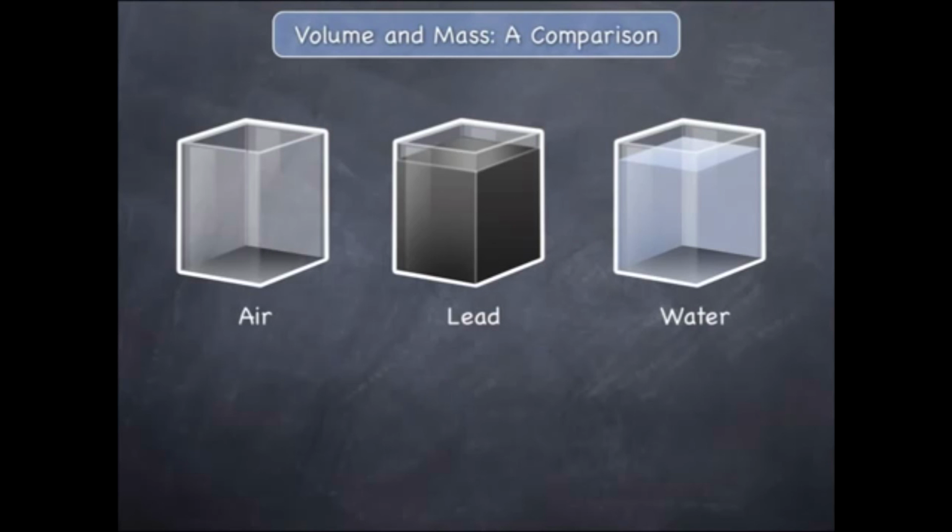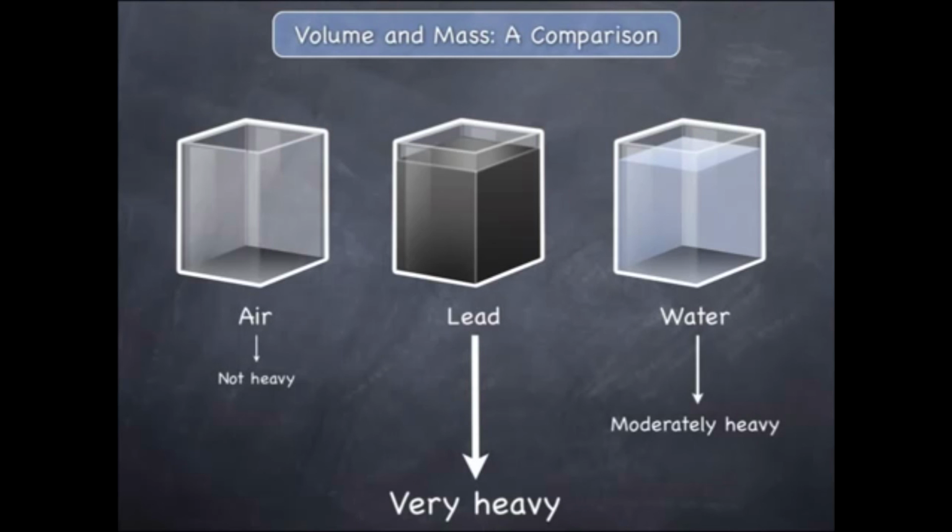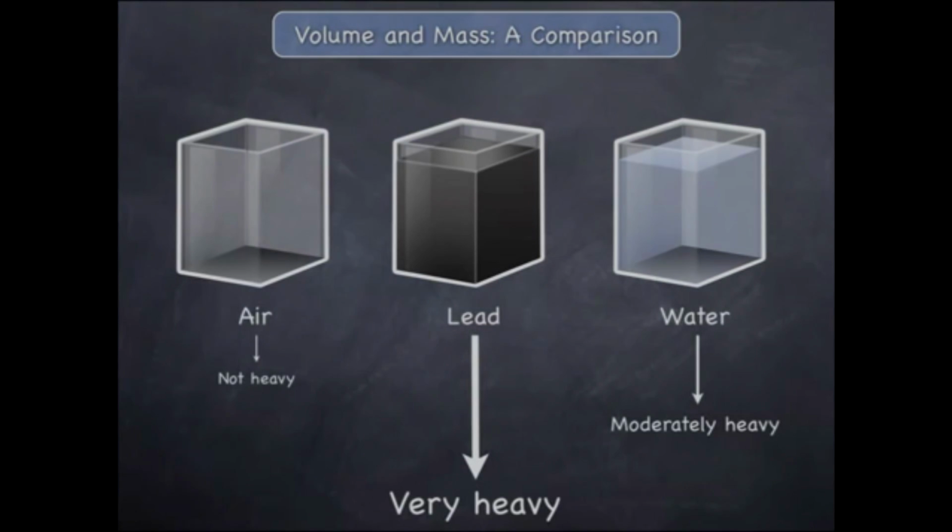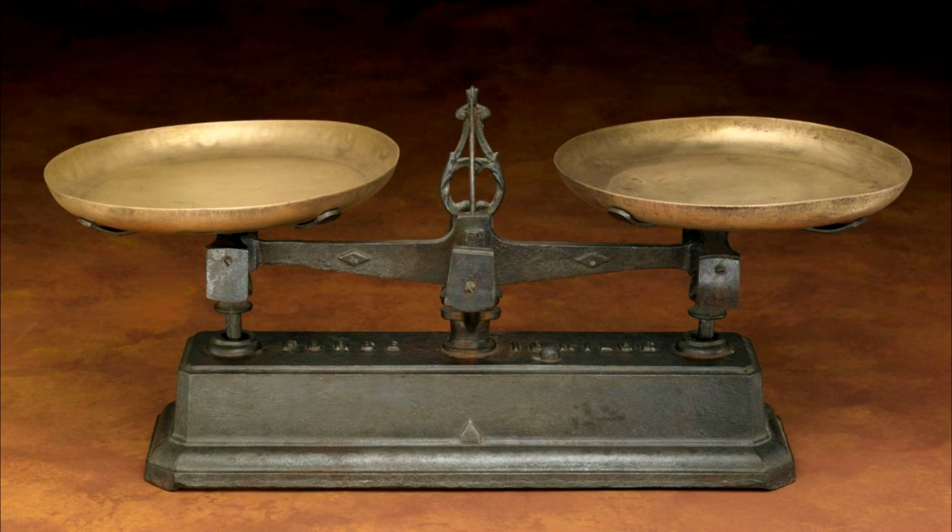The first container, which contains a liter of air, will not be heavy at all. The second container is filled with lead, which will be much heavier than the container with air. Lastly, the container filled with water will be moderately heavy. The water will be heavier than the container with air, but not heavier than the container of lead. As you can see from this example, a lot of different objects can have the same volume, but their masses will measure very differently. Now let's talk about the difference between mass and weight.